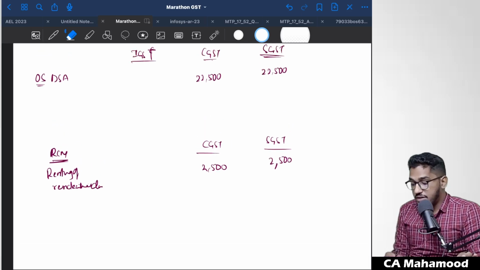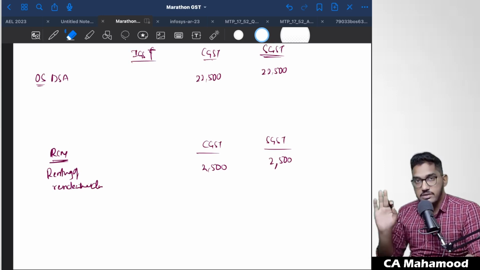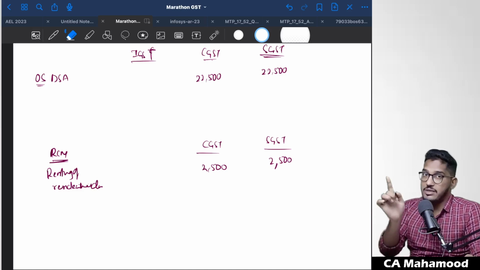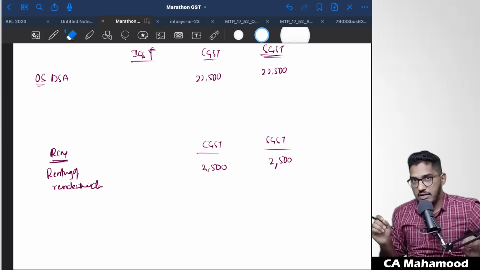And one more thing here, this is an input service. You are paying the tax on a reverse charge mechanism basis. Can you avail input tax credit? Yes. Whatever amount of tax you have paid on reverse charge mechanism basis, you can take it as input tax credit. You have to be very careful here.